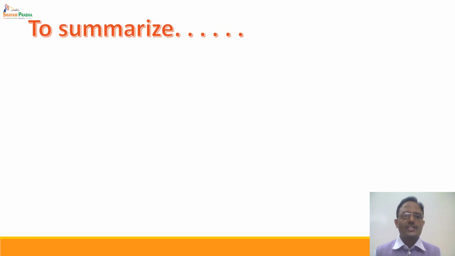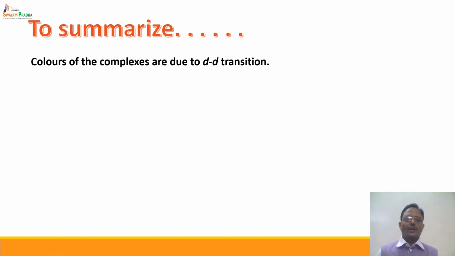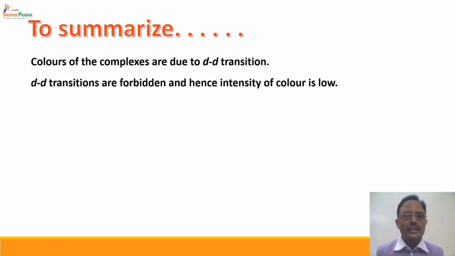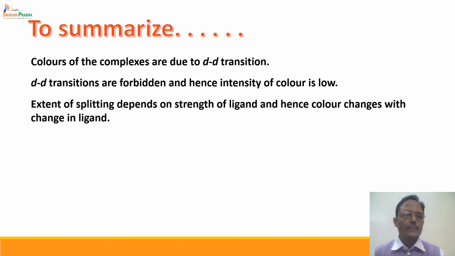To summarize this lecture, colors of the complexes are due to d-d transitions. The d-d transitions are spectroscopically forbidden according to the Laporte selection rule, and hence the intensity of these transitions, or the colors, is very low. The extent of splitting depends on the strength of the ligand, and hence color changes with change in ligand.